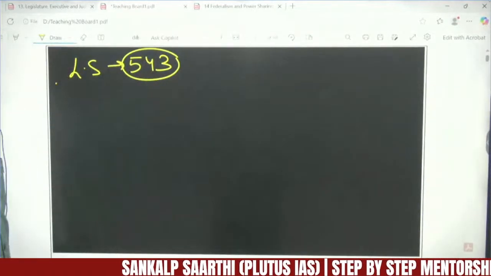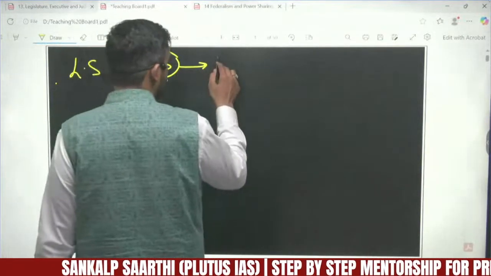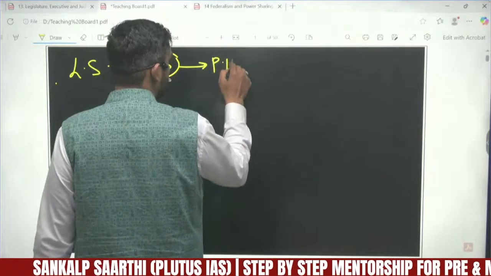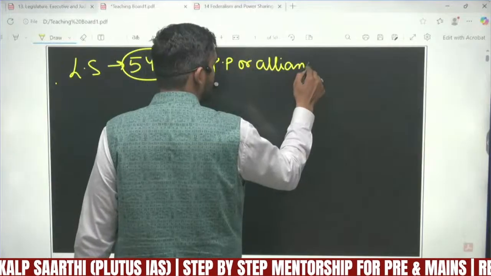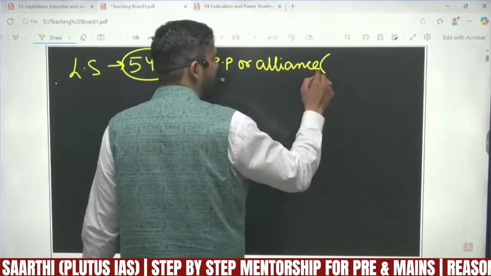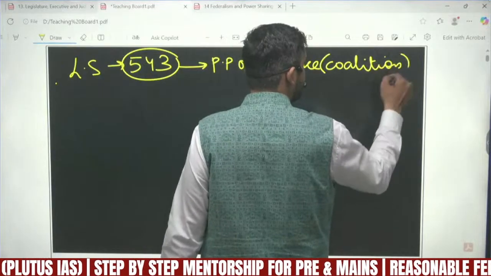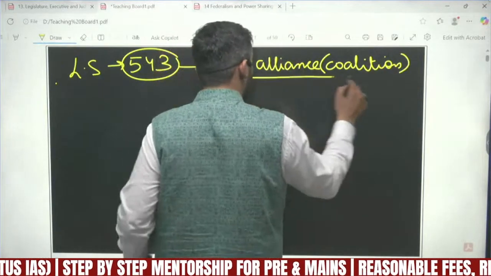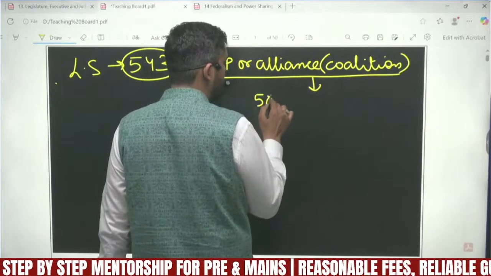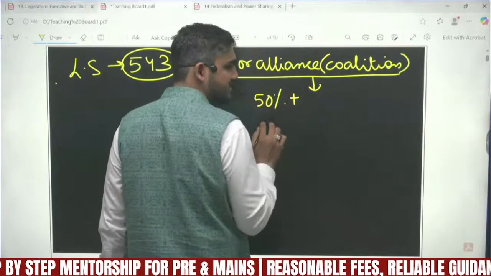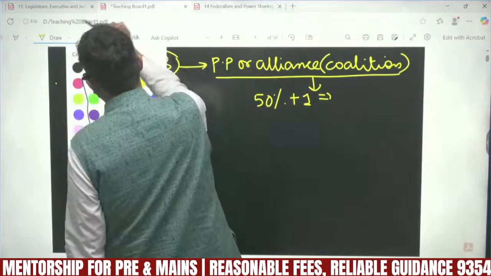Now from these 543 members, whichsoever political party or alliance, which we call a coalition, secures at least one seat more than the 50% margin, which is kitna hua?